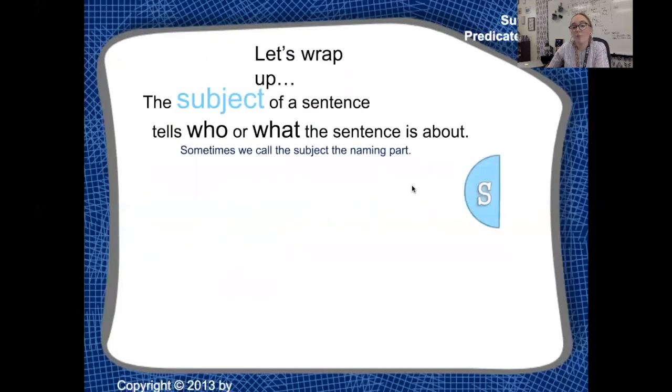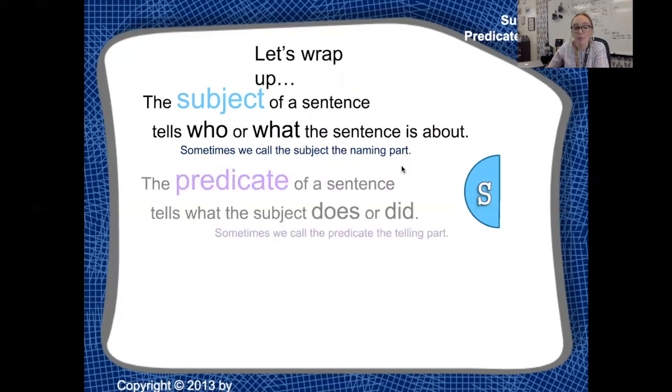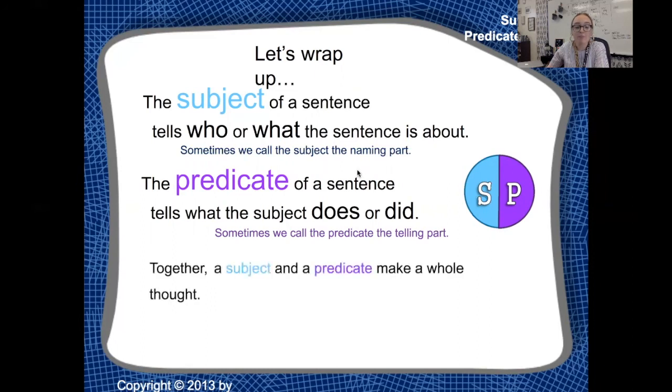So let's wrap up by reviewing. The subject of a sentence tells who or what the sentence is about. Remember, the subject usually in most cases comes first, before the predicate. And the predicate of a sentence tells what the subject does or did. We also found out that the predicate usually begins with a verb, and that can help you find the beginning of the predicate.